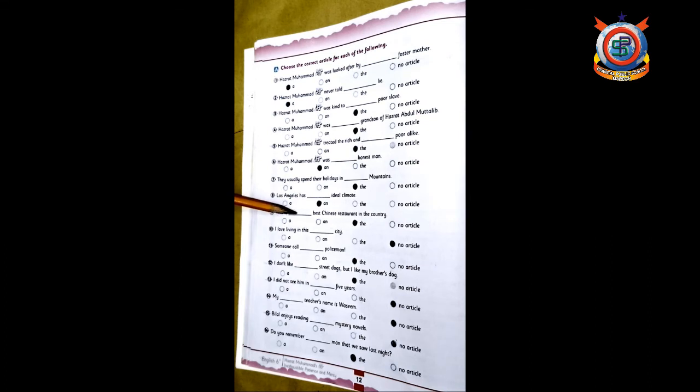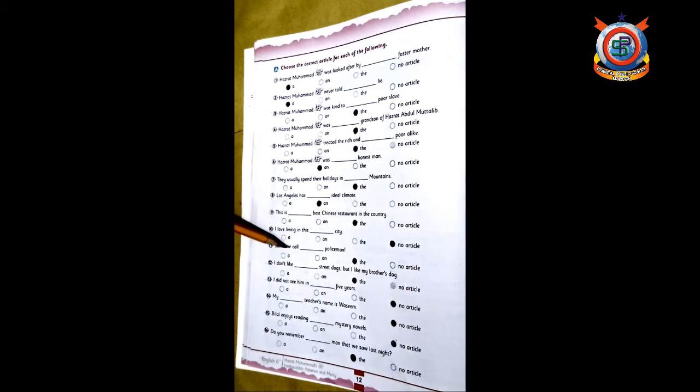Number 9, blank, best Chinese restaurant in the country. So the right answer is the best Chinese restaurant. Number 10, I love living in, blank, city. So here there's no article, right? So the right answer is no article. यहाँ पे आप देख सकते हैं कि नंबर 10 में वावल जो है A, N, THE, इसमें से कोई भी नहीं आता. So the answer is no article. इसमें आर्टिकल की ज़रूरत नहीं है, इसके बगैर जुमला कंप्लीट है. I love living in this city.